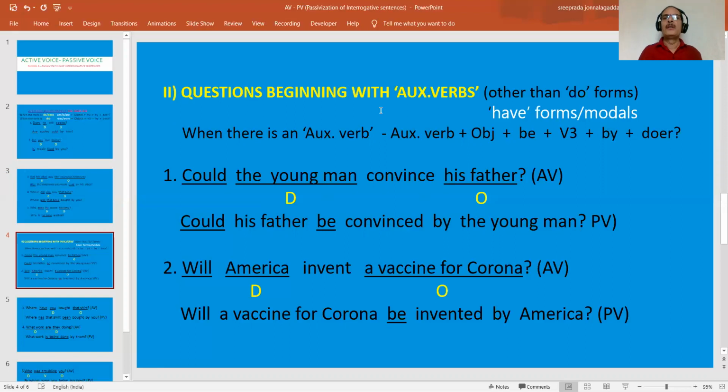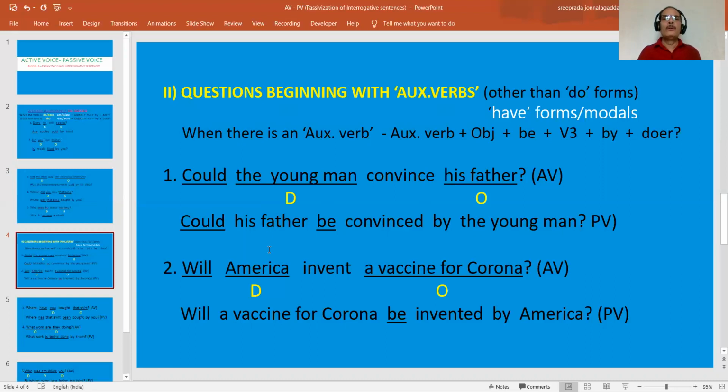What are the auxiliary verbs that are other than be forms? We have have forms. We have modal verbs. What are these have forms? Have, has, had. And modal verbs? Will, would, shall, should, may, might, can, could, like this.